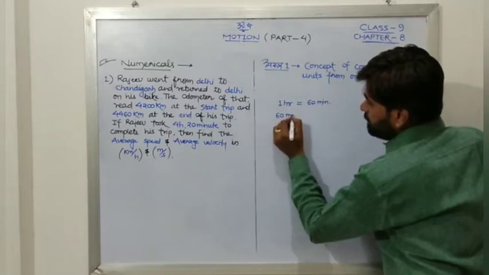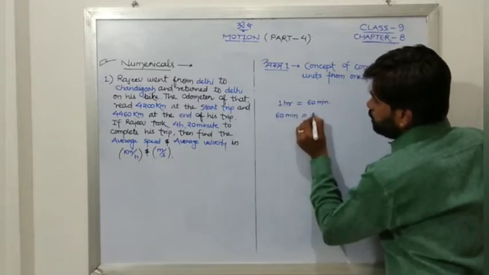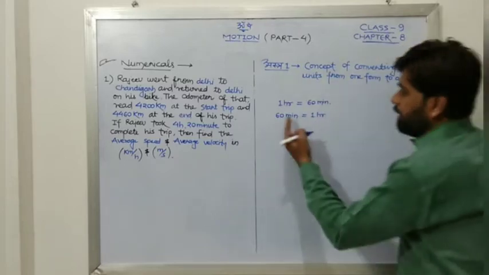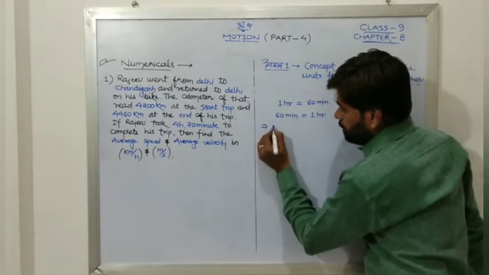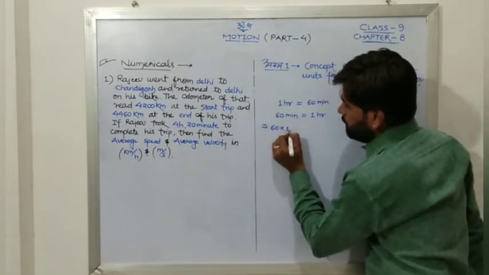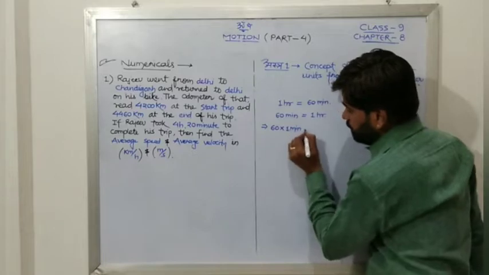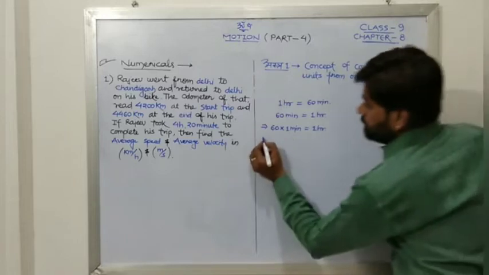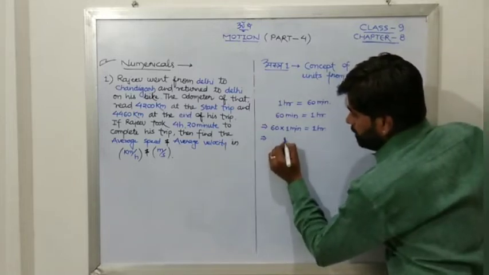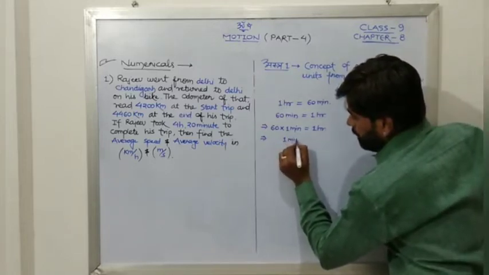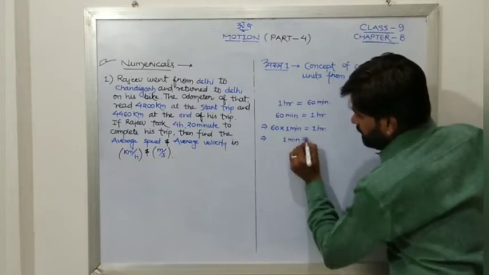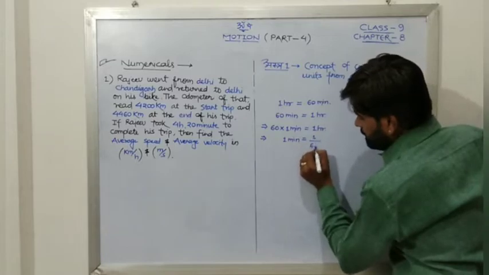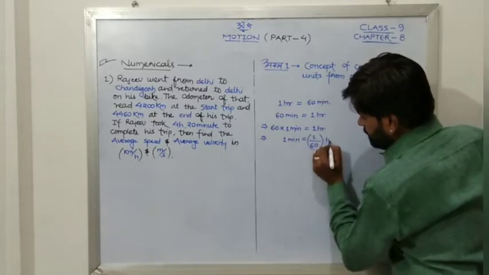So 60 minutes is equal to 1 hour. As we want to convert this into hour, I may write this as 60 into 1 minute. Are you getting this? That is equal to 1 hour. Very simple. So 1 minute. Now see, this 60, I am taking down. So that will be 1 by 60 hours.